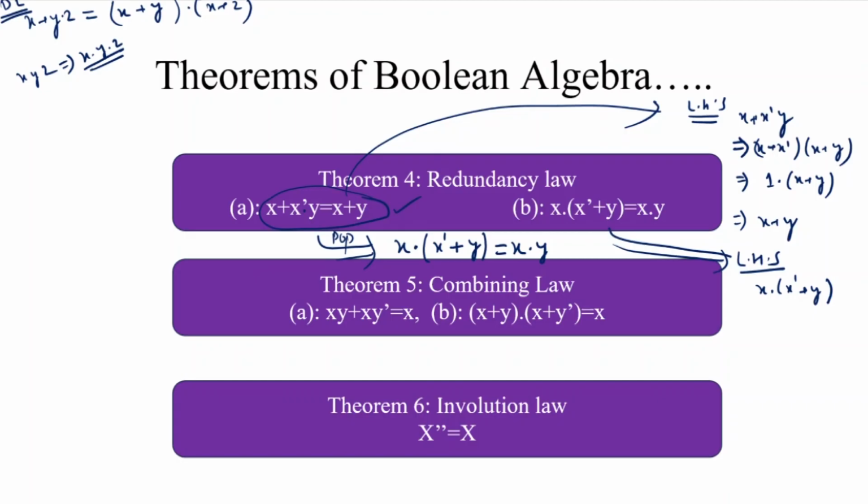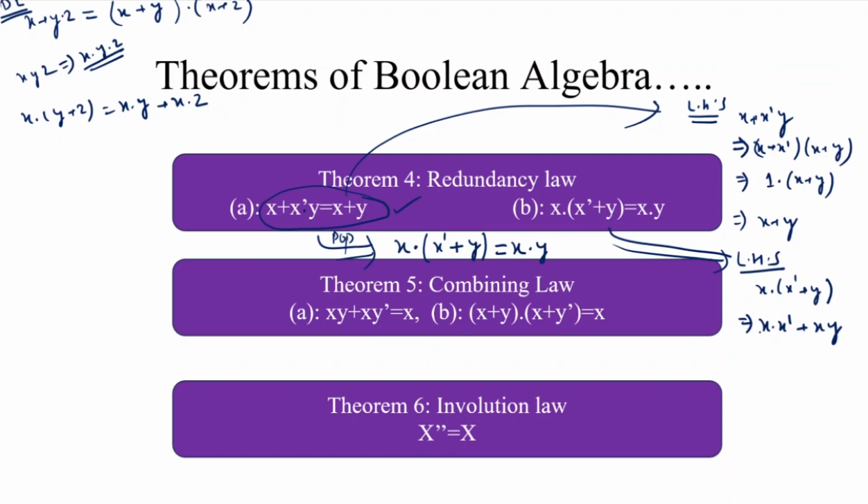We know the distributive law of dot over plus: x · (y + z) is written as x · y + x · z. By using the same distributive law, this is written as x · x' + x · y. And we know that x and x complement, x · x', is equal to 0.